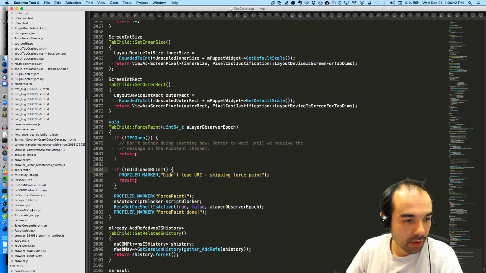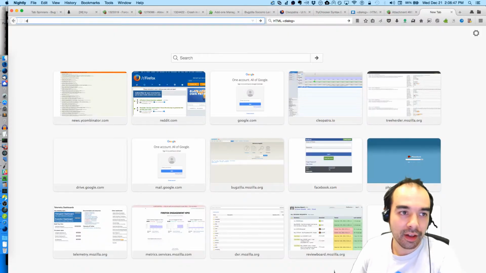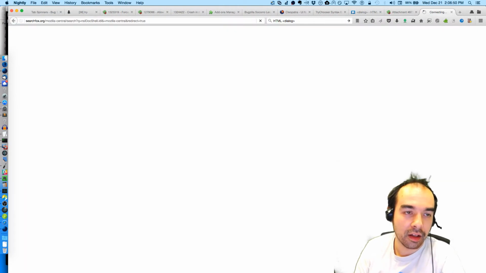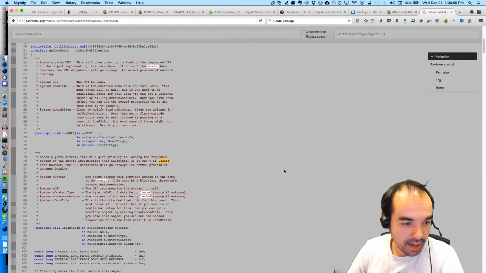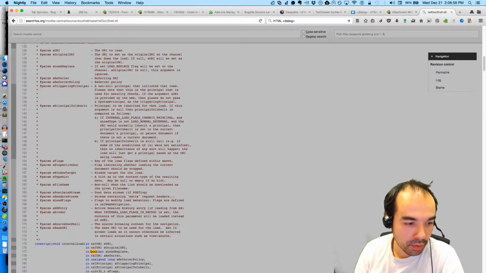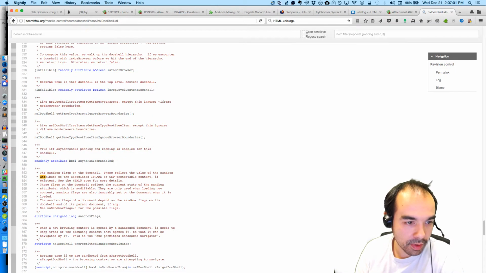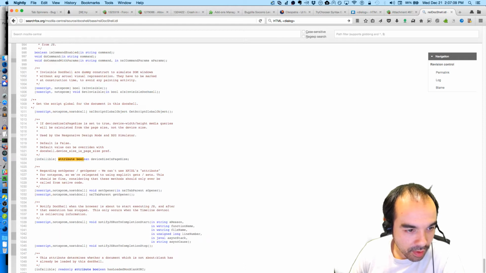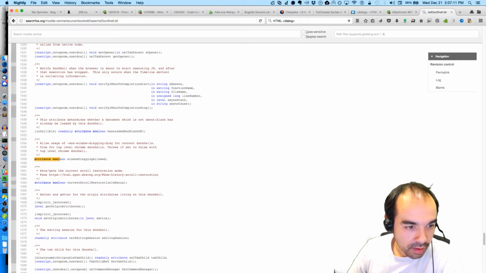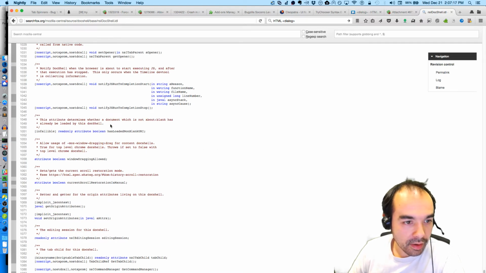Let's see if we can find a better way of knowing whether or not we've started loading a thing. Now we have access to the doc shell down here in tab child. Maybe the doc shell exposes some state that we can say, yeah, has started loading a thing. Bool attribute, full screen allowed. Has editing session, use global list to create dynamically. Has loaded non-blank URI.